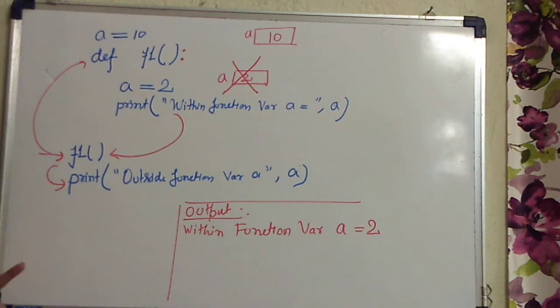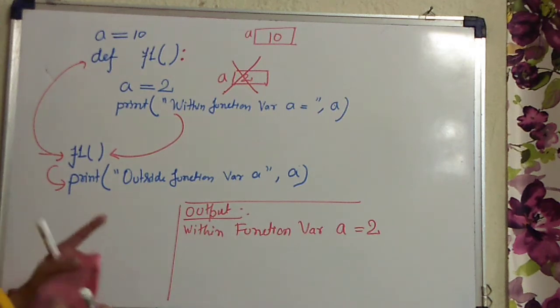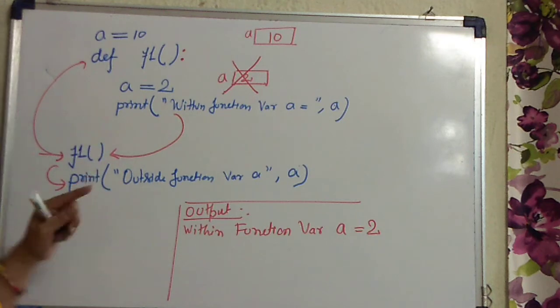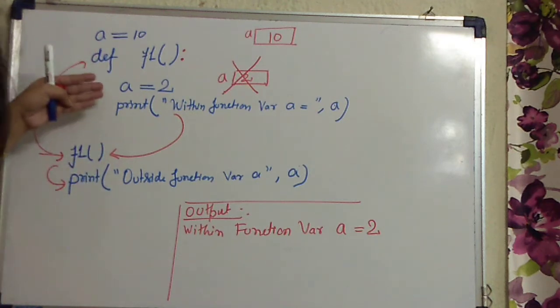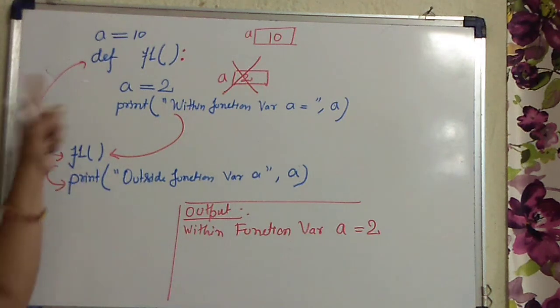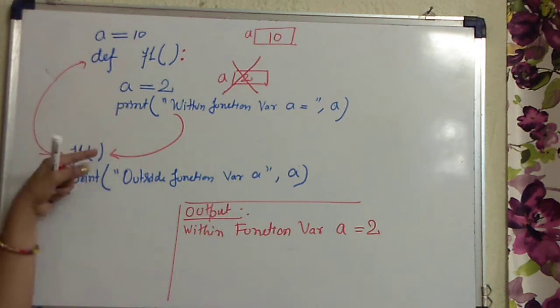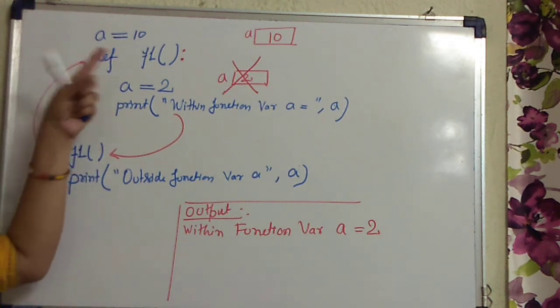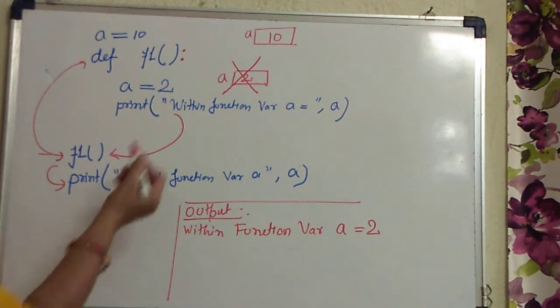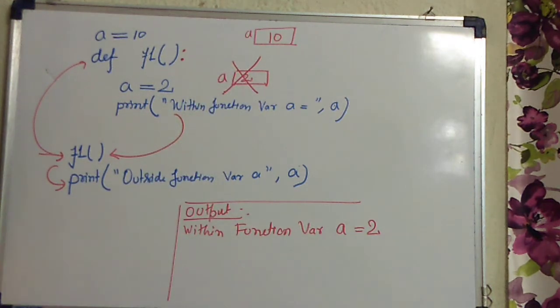This is also one of the features of local variables: local variables are created when functions are called, and destroyed when control comes out from the function. This is a very important point, and very advantageous also because it releases the memory.